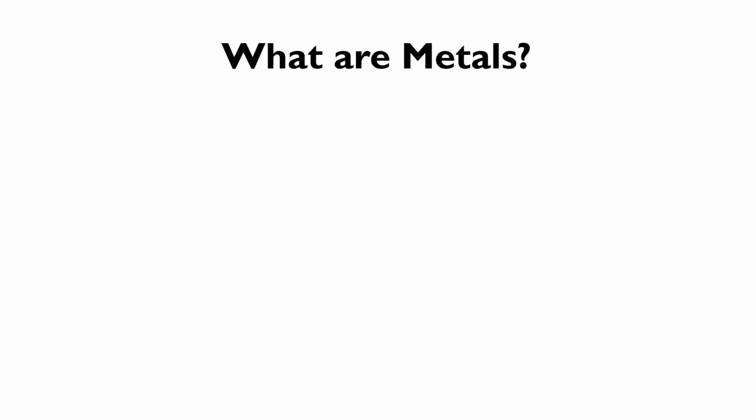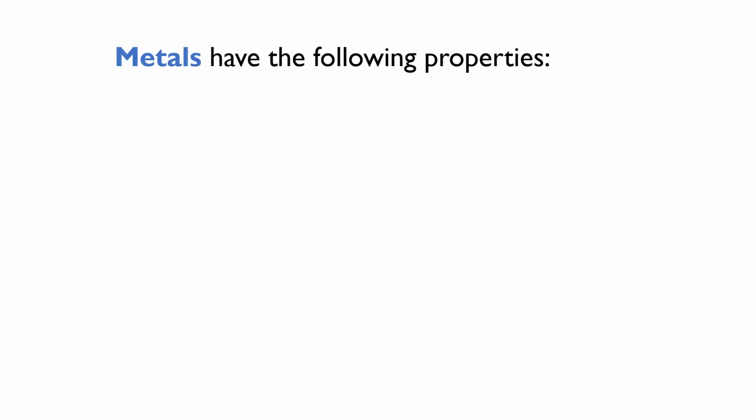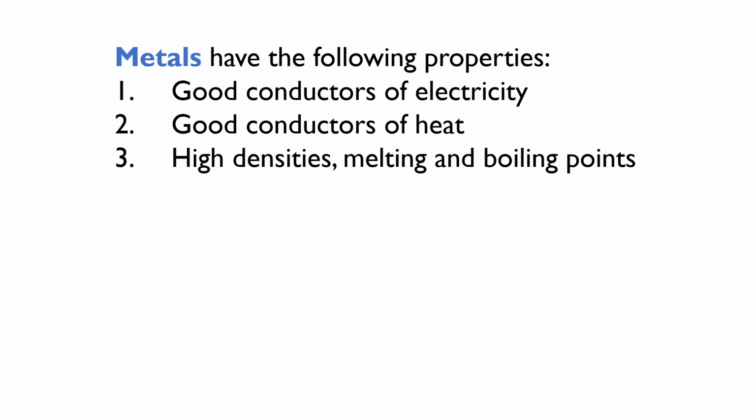What are metals? Metals are elements that lose electrons to form positive ions. Metals have the following properties. They are good conductors of electricity. They are good conductors of heat. They have high densities, melting and boiling points. They are malleable and ductile.